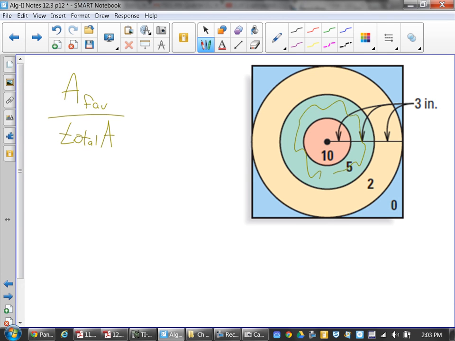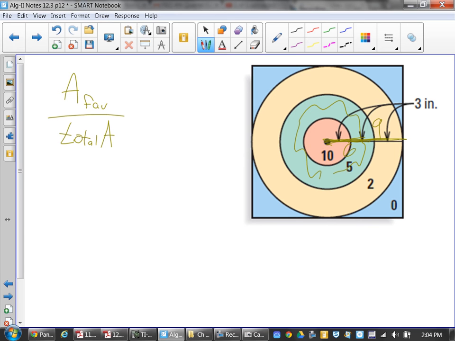Oh, these are points. Yeah. Because what's the radius of that green circle? 6. Oh, I thought that was 3 for each. Yeah. Each one of these is 3, so this is 3 plus 3, so the whole radius here is 6. What's the radius of the whole thing? 9. Okay. Now, if I want to find the area of that green circle, I have a radius of 6.